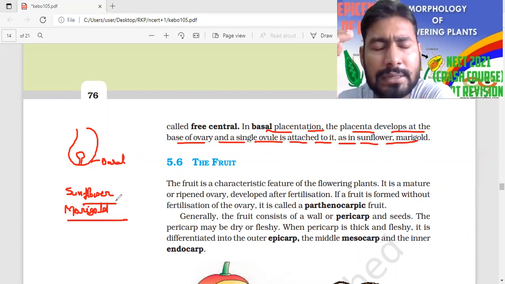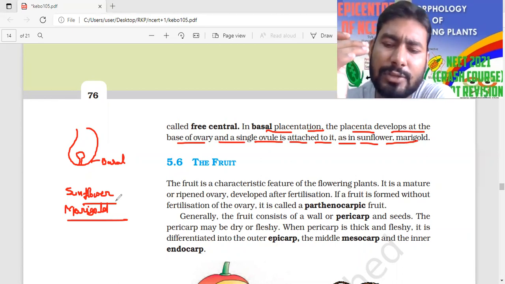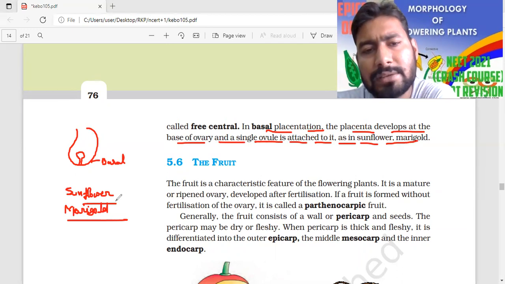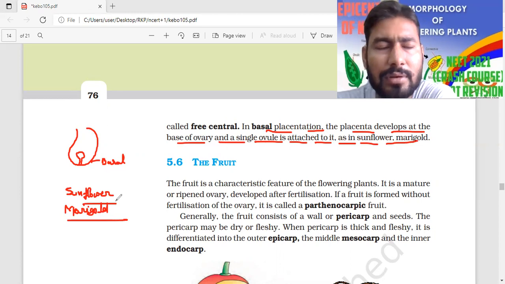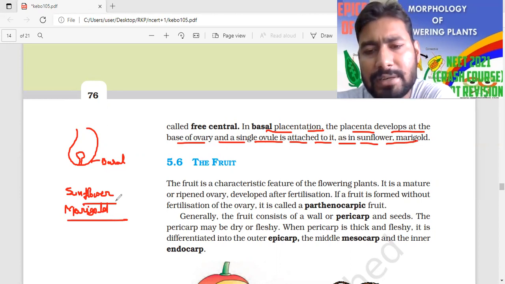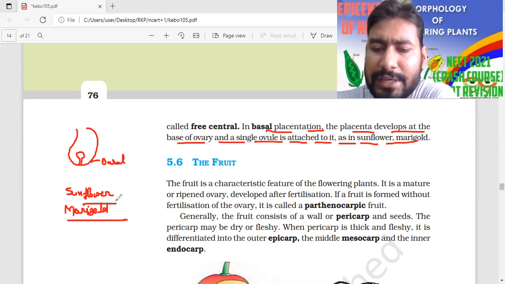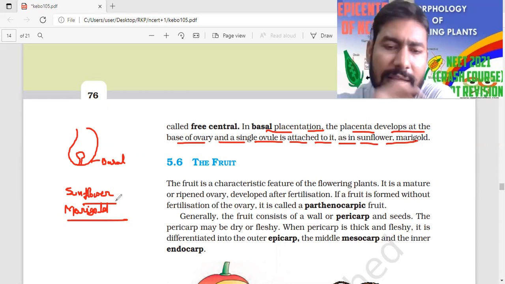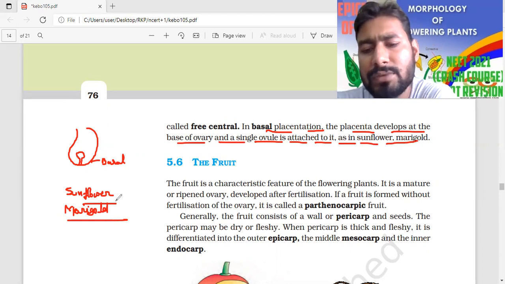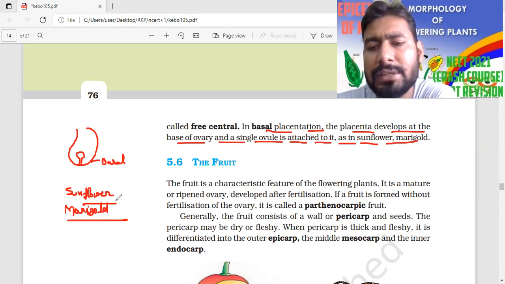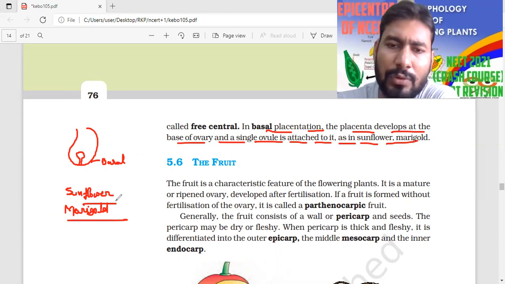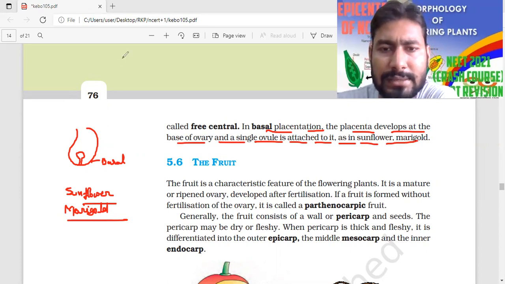Marginal in pea, and axile placentation in TLC: tomato, lemon, China rose. Parietal placentation is found in Argemone and mustard. Fourth is the precentral placentation, which is very important. Examples are dianthus and primrose. And the last one is the basal placentation, for which sunflower and marigold are the examples. So this is the overall story about placentation.